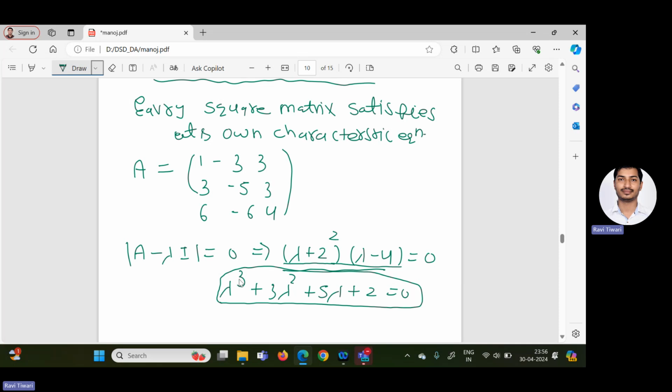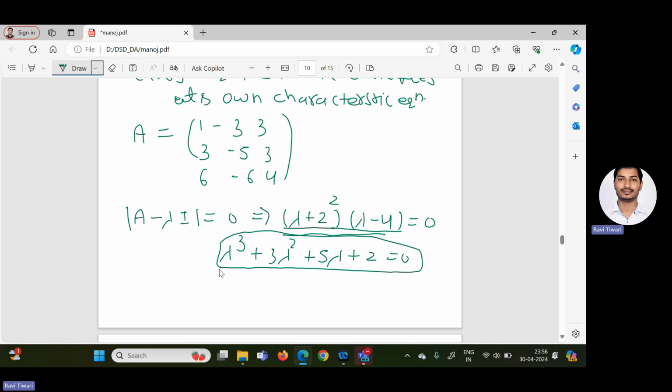What does it mean? It means if I replace lambda by matrix A, what can we get? A cube plus 3A square plus 5A plus 2, and because in a matrix we cannot add real numbers, we take 2I, and this equals 0. So what is the meaning of this theorem? How do we calculate A cube? We know matrix A is given, we can calculate the square of the matrix, again multiply by the same matrix to get A square, and one more multiplication gives A cube.